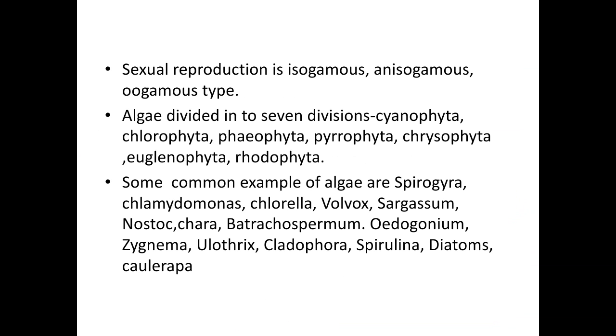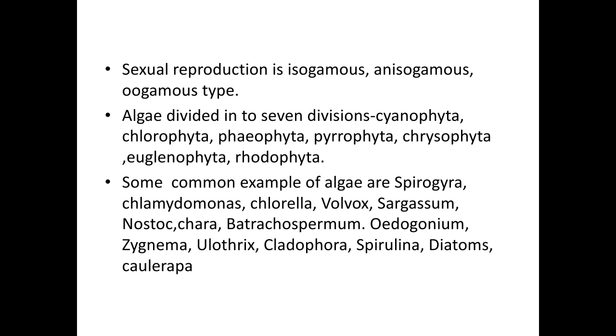Then the oogamous type of sexual reproduction is a highly evolved type of reproduction. In oogamous reproduction, the male sex organ is known as antheridium, and the female sex organ is known as oogonium.